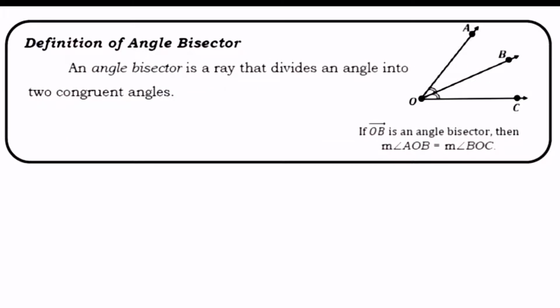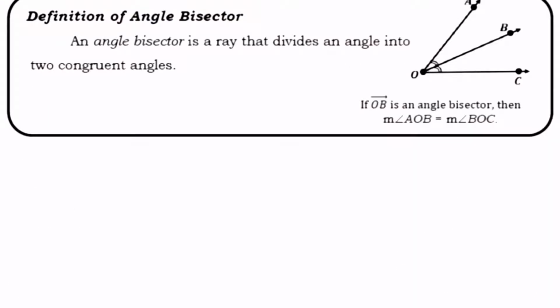Next, definition of angle bisector. An angle bisector is a ray that divides an angle into two congruent angles. If ray OB is an angle bisector, then measurement of angle AOB equals measurement of angle BOC, because ray OB divides the angle into two congruent angles.